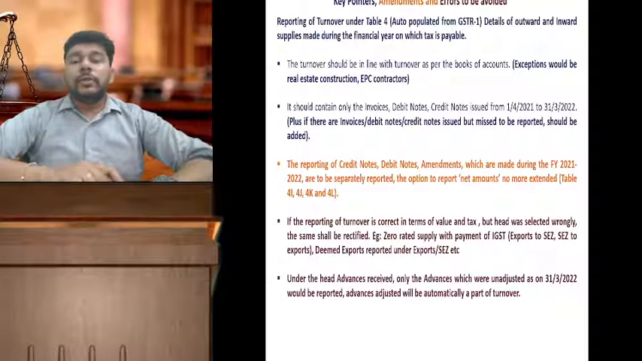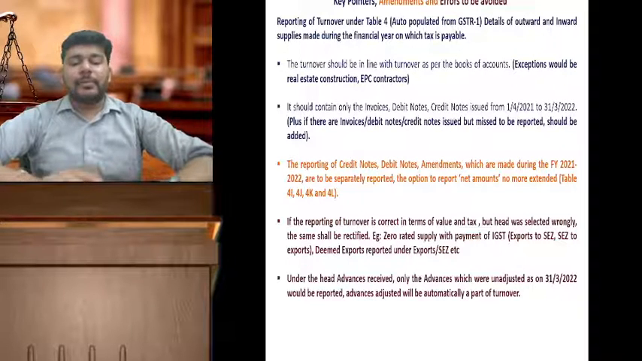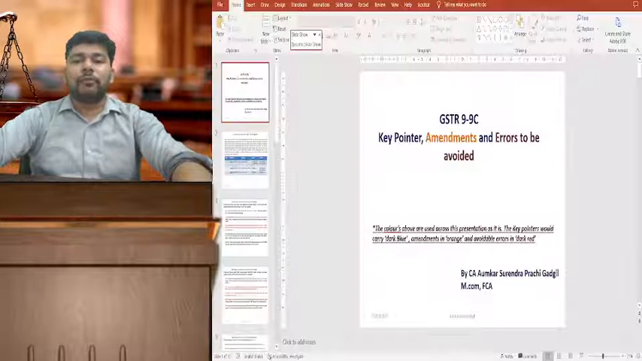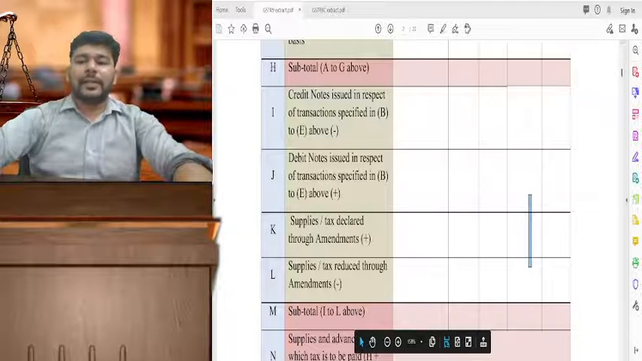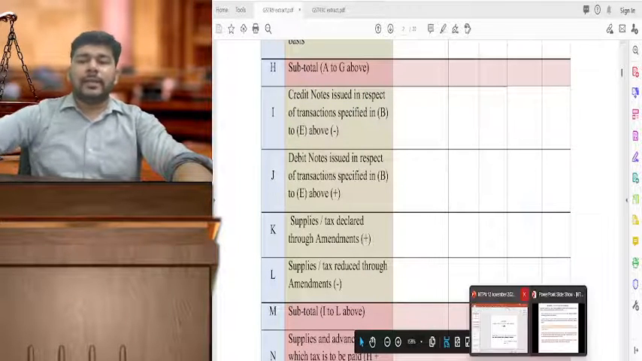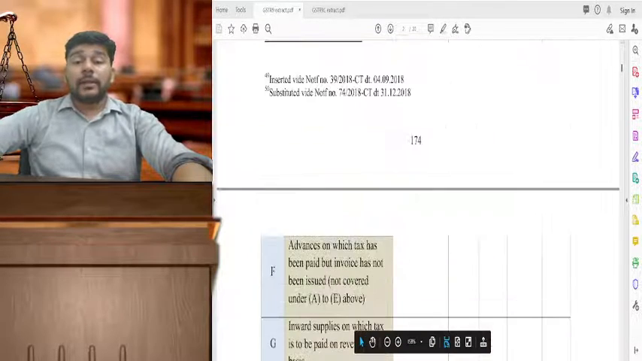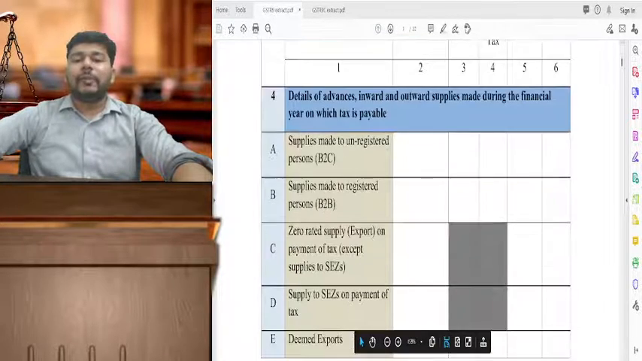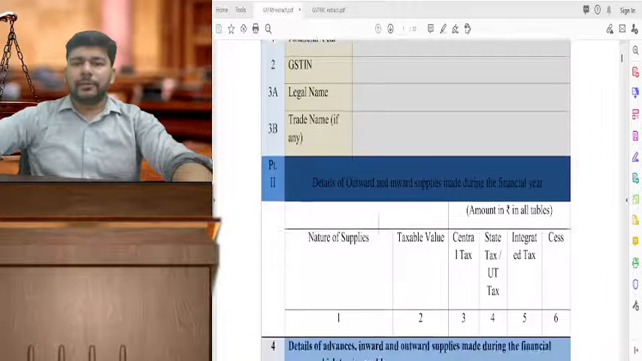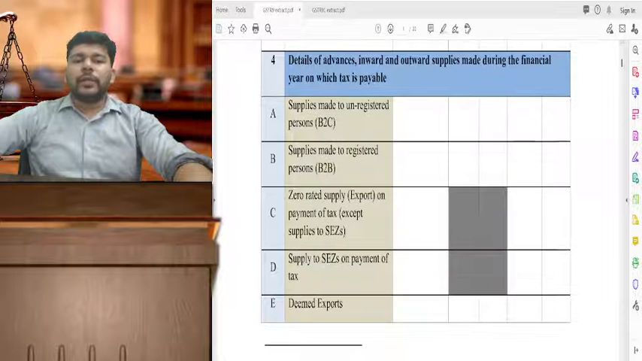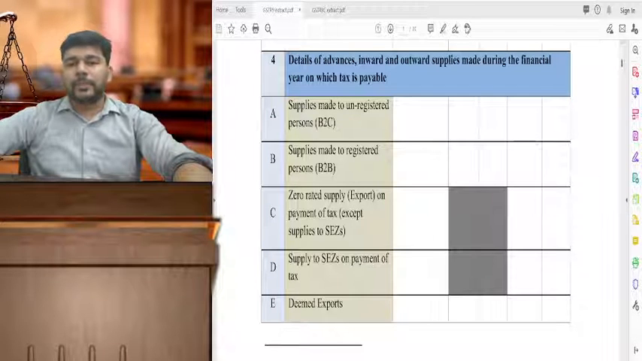Now we'll go to the GSTR 9 form. At the same time, we'll also see the GSTR 9 form available with us over here. Friends, we want to specifically look at this GSTR 9 form, and table-wise we'll have a look at it. The first part is of course about the basic details, and therefore I'm skipping the same. We'll go to table 4, which talks about details of advances, inward and outward supplies made during the financial year on which the tax is payable.